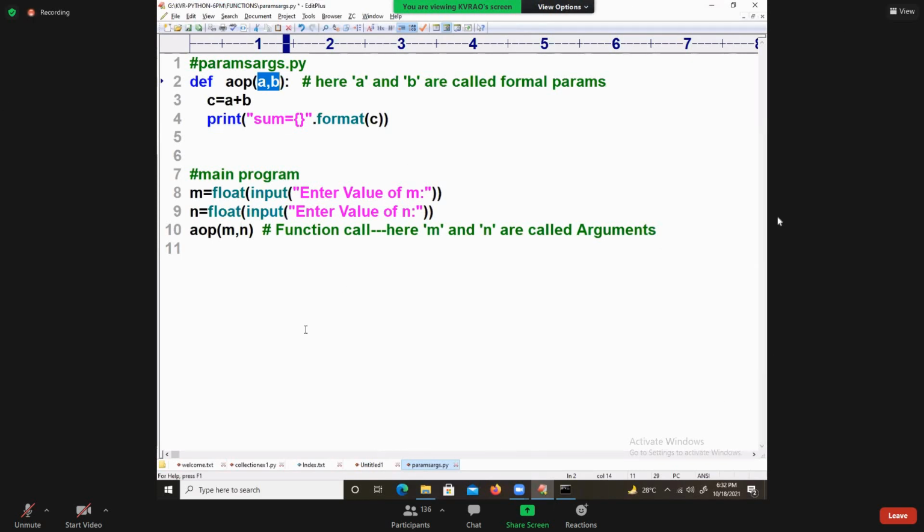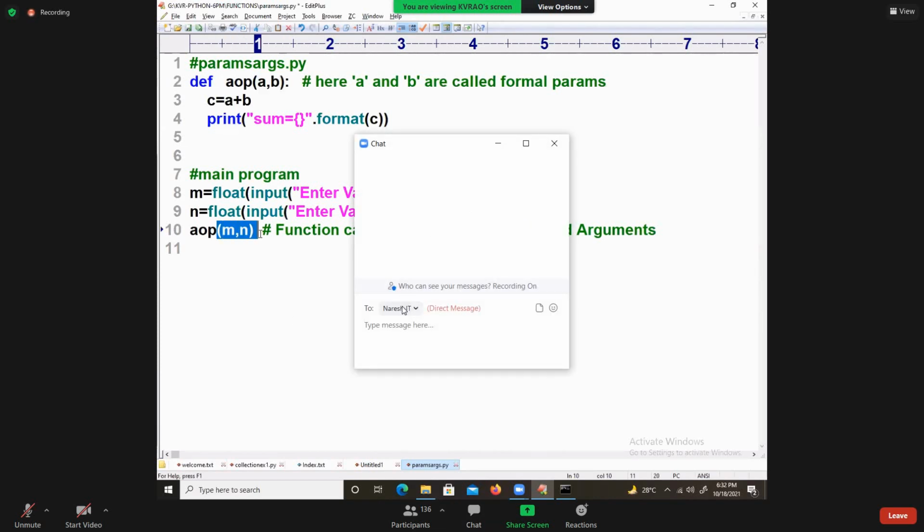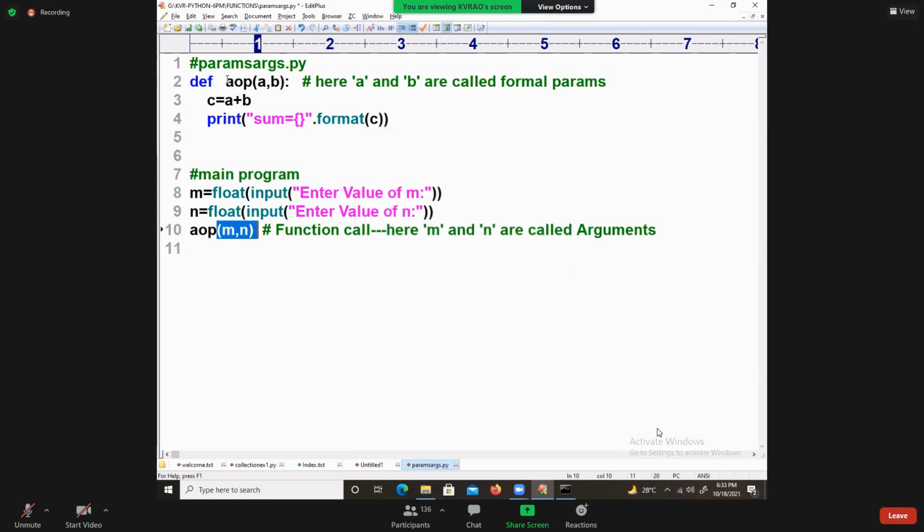Dear students, are you able to understand me? How are the values going from the function call to the function definition? Based on the values passing from function call to function definition, the parameters or arguments are classified into 5 types. Understand my word.